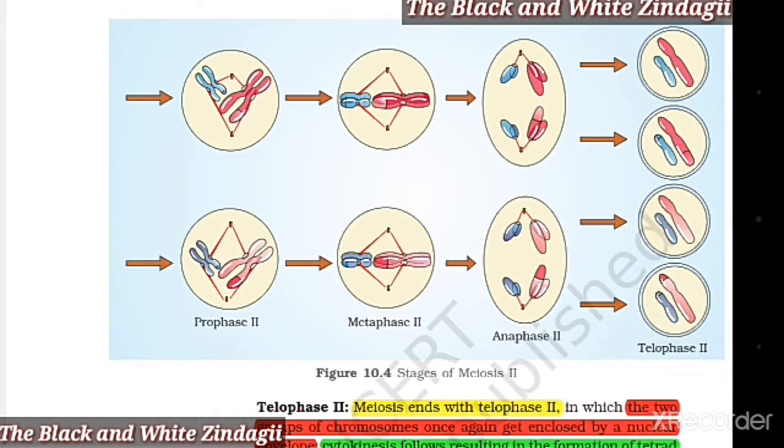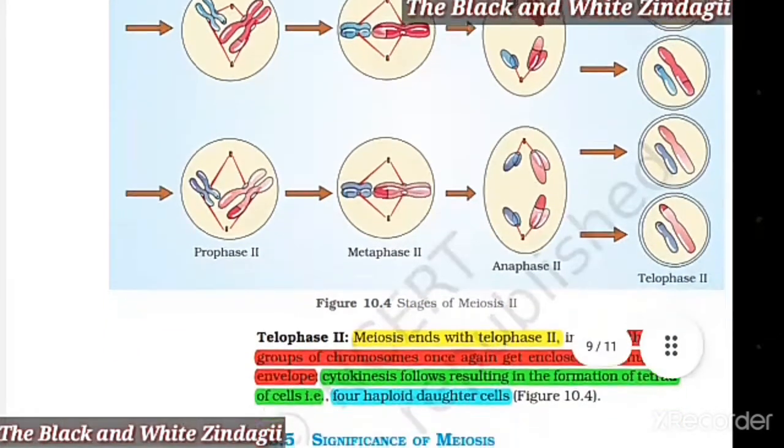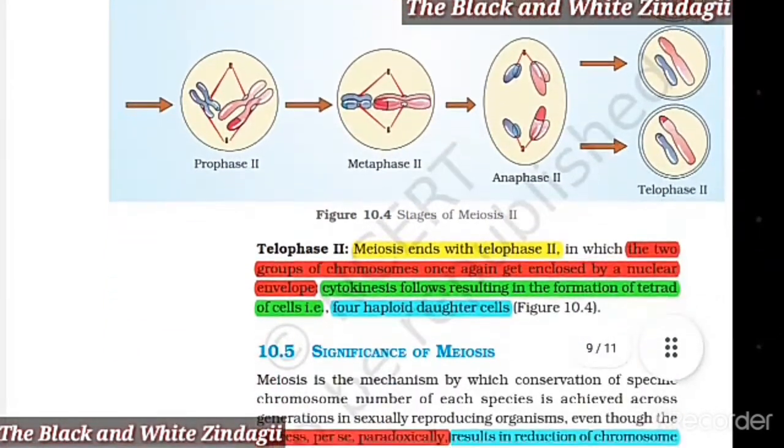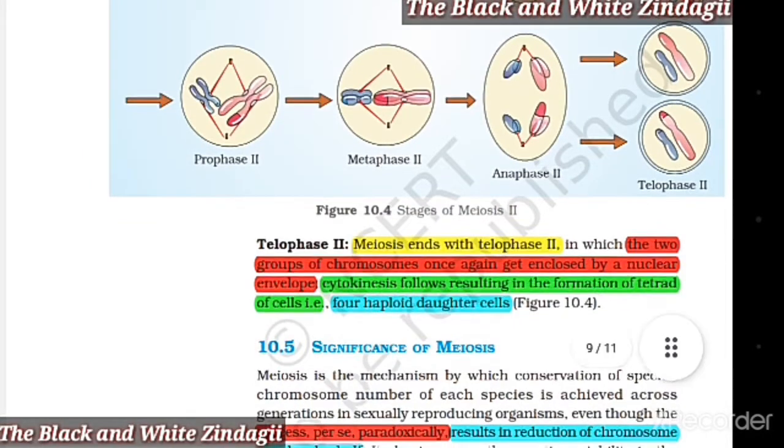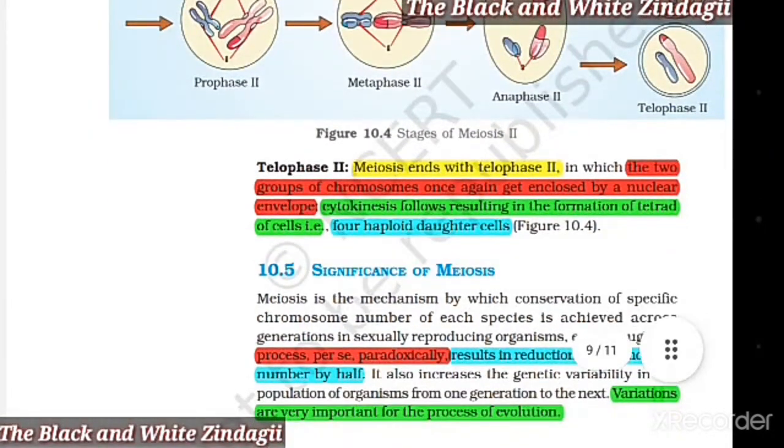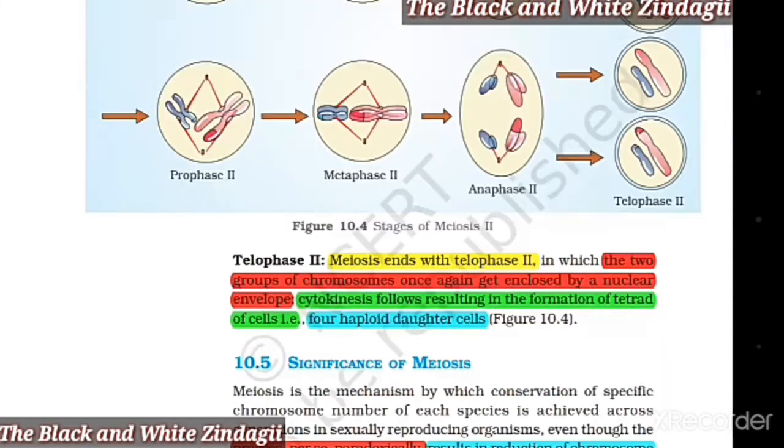Telophase 2. Meiosis ends with telophase 2, in which the two groups of chromosomes once again get enclosed by a nuclear envelope. Cytokinesis follows, resulting in the formation of a tetrad of cells, that is, 4 haploid daughter cells.